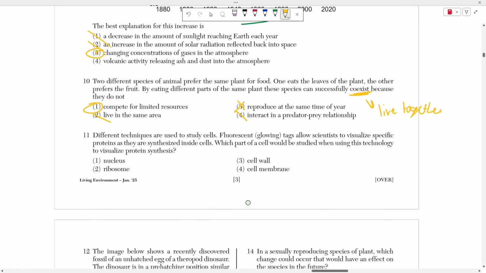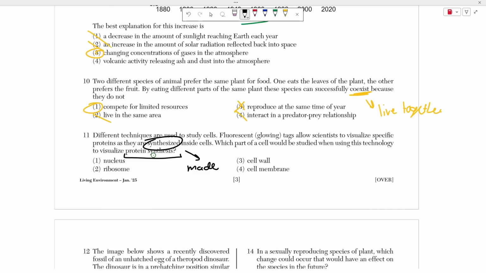Number 11 says that different techniques are used to study cells. Fluorescent tags allow scientists to visualize specific proteins as they are synthesized inside of cells. Guys, remember, synthesize means being made, or to be made. Which part of a cell would be studied when using this technology to visualize protein synthesis? So if you want to look at protein synthesis, what you could do is you could put these fluorescent tags and they highlight wherever that's happening.